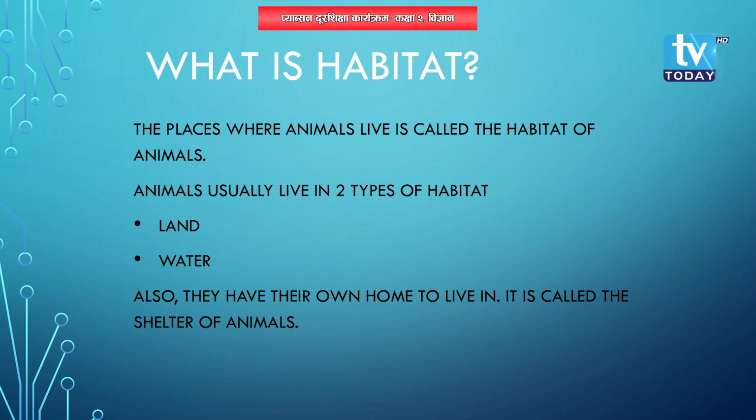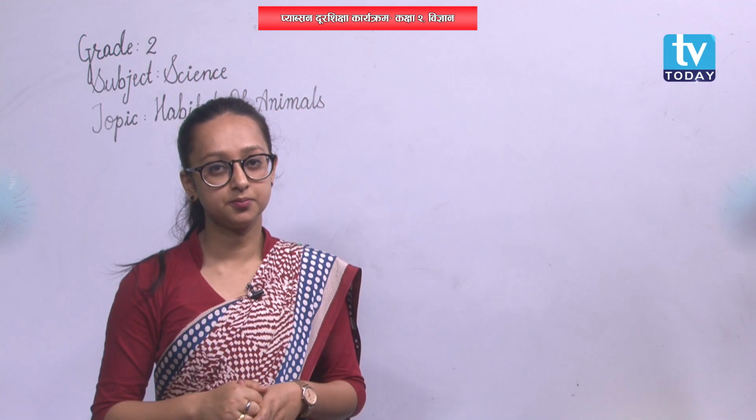The places where animals live are called the habitat of animals or the shelter of animals. Let me repeat it again. The places where animals live are called the habitat of animals or the shelter of animals.